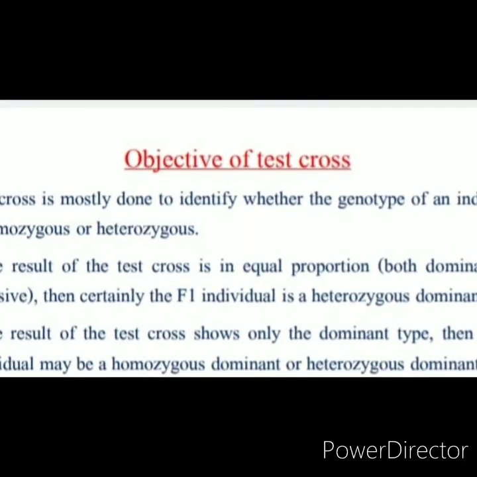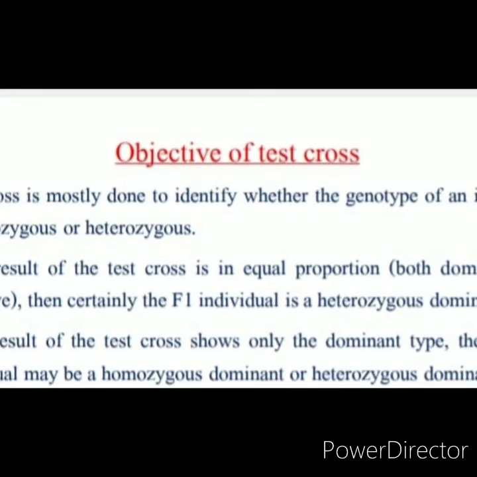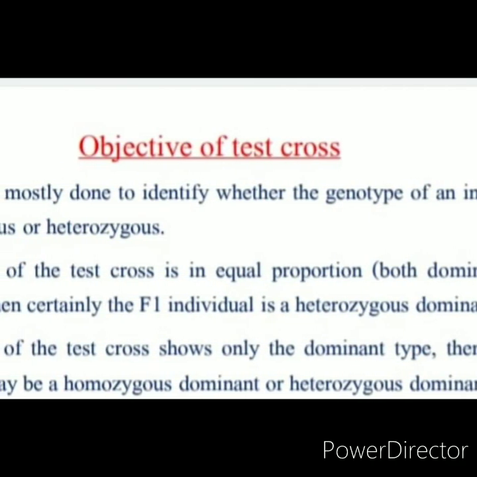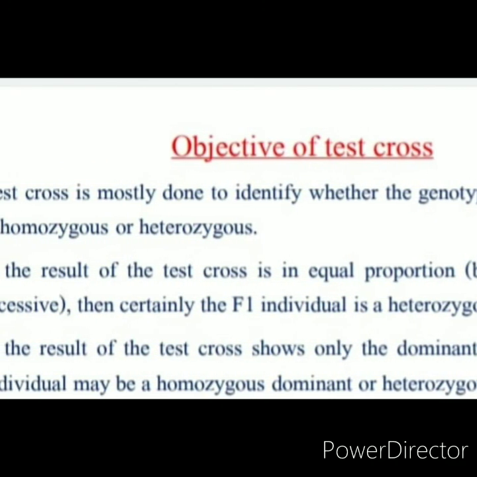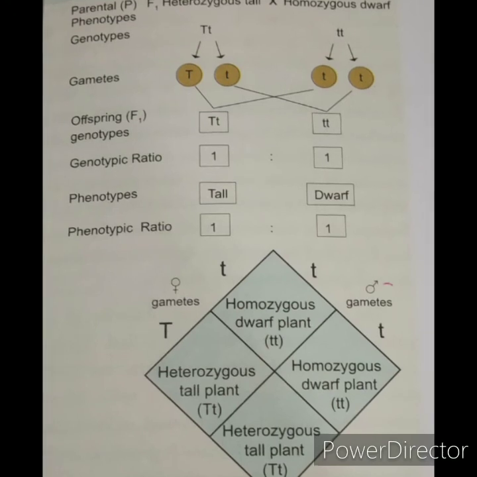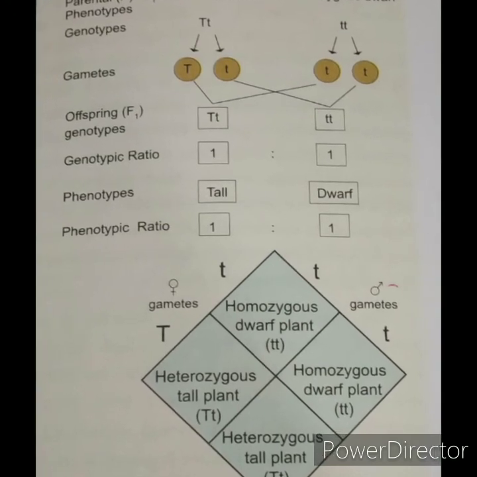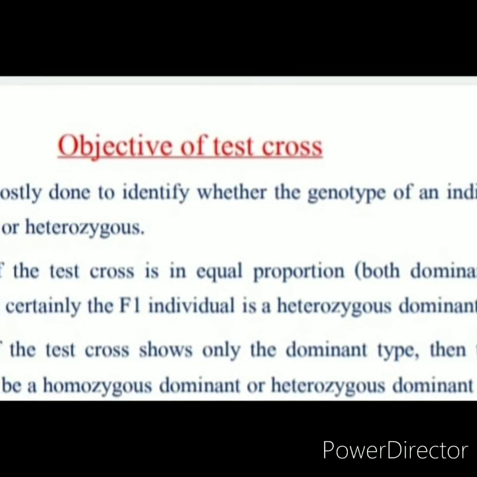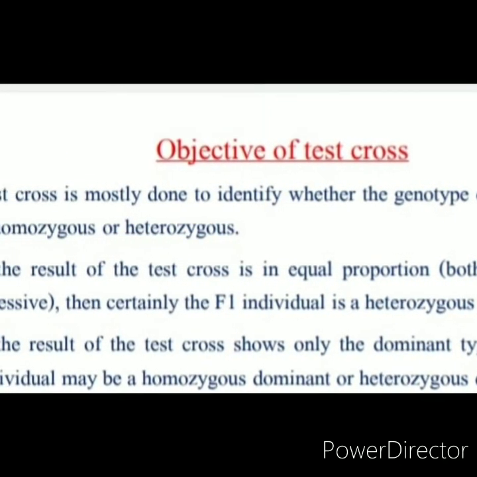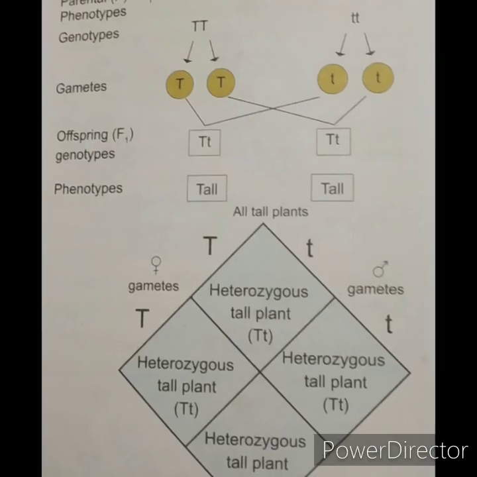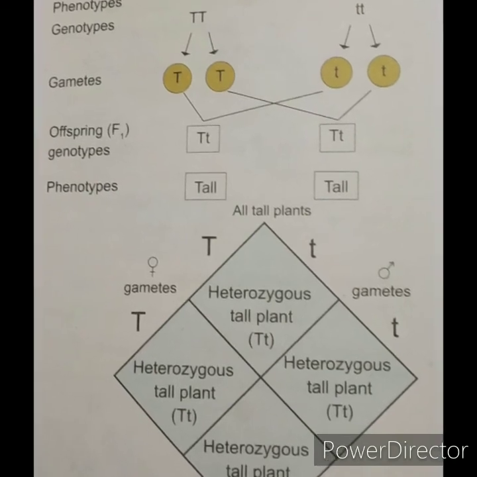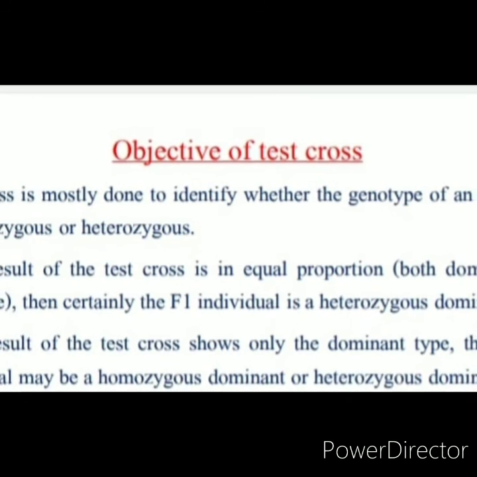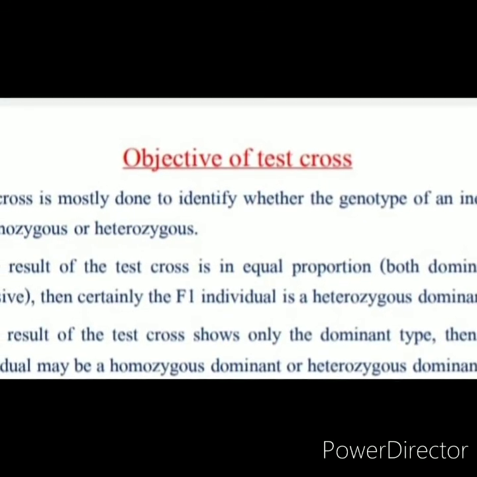If the result of test cross is in equal proportion, that is both dominant and recessive, then certainly the F1 individual is heterozygous tall. If the result of test cross shows only the dominant type, then the individual may be homozygous dominant or heterozygous dominant.